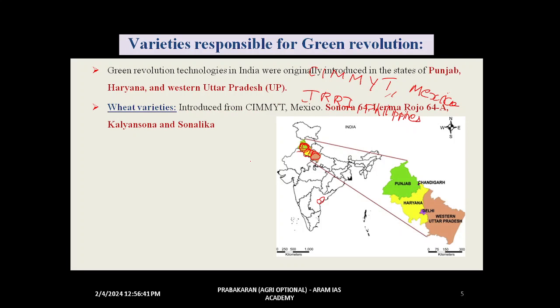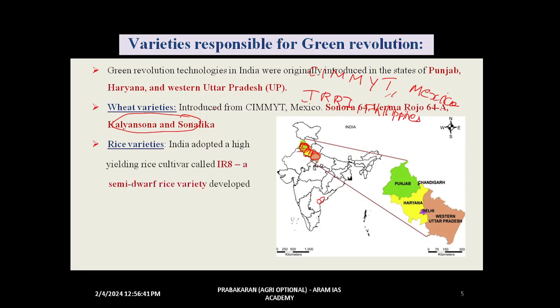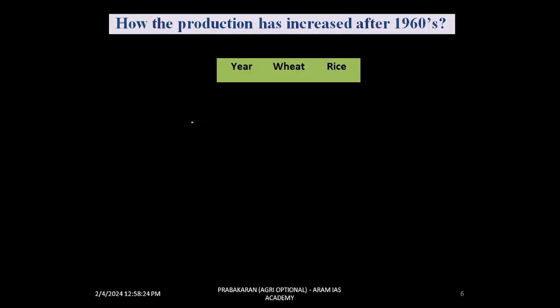The wheat varieties introduced were Sonora 64, Lerma Rojo 64A, Kalyan Sona and Sonalika. Some were introduced directly and some after selections. The rice variety introduced from IRRI, Philippines was IR8, a semi-dwarf variety that contributed a lot towards our self-sufficiency.